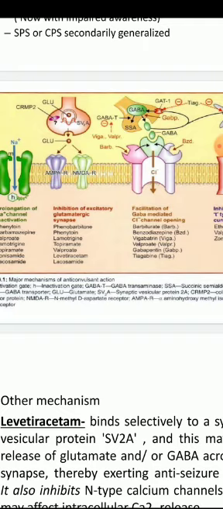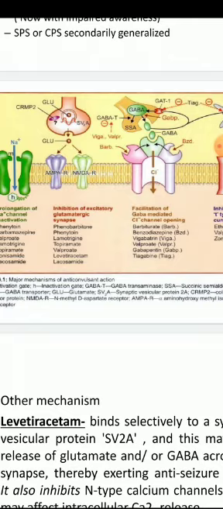How does vigabatrin show its action? Vigabatrin ends with the letters trin. Trins inhibit the GABA transaminase enzyme.